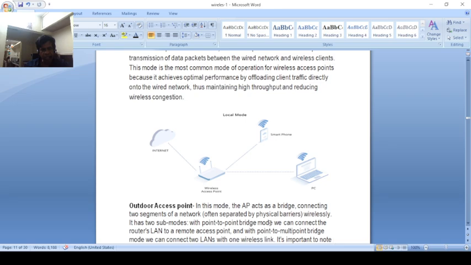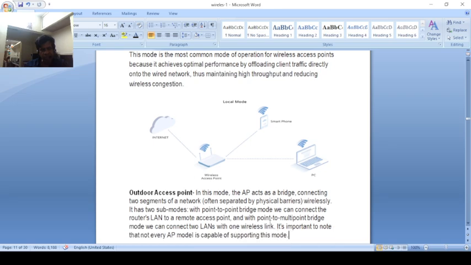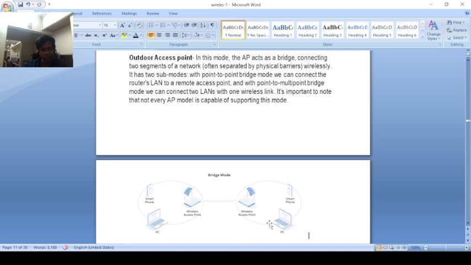This is known as the outdoor access point. In this mode it acts as a bridge for the connection of two network segments, in two sub-modes: point-to-point bridge, where we can connect to a remote access point, and point-to-multipoint bridge, where more devices can be connected to the LAN, with wireless supporting non-wireless. The next mode is bridge mode. How do we connect with bridge mode?